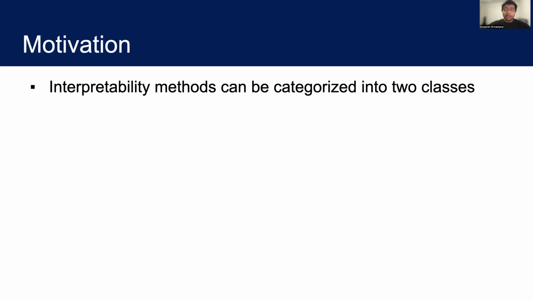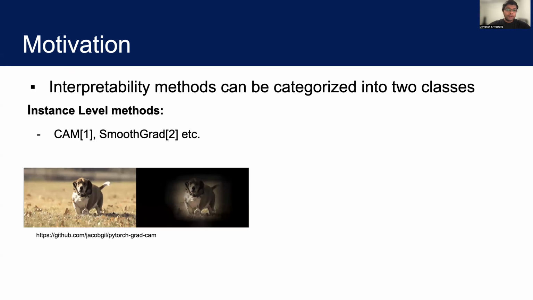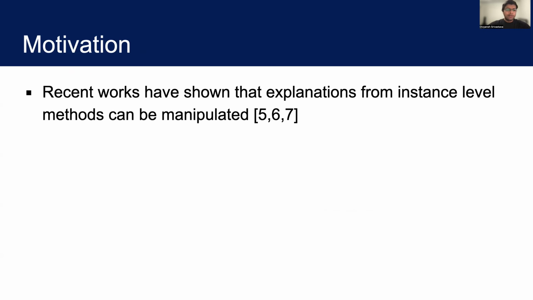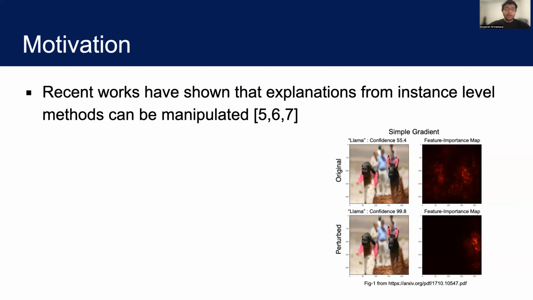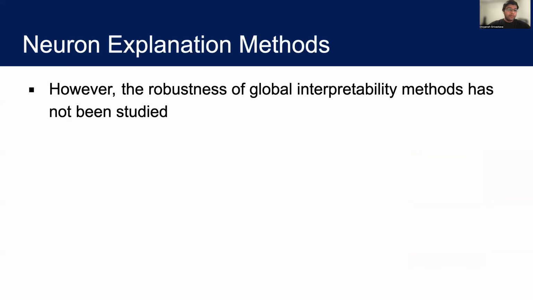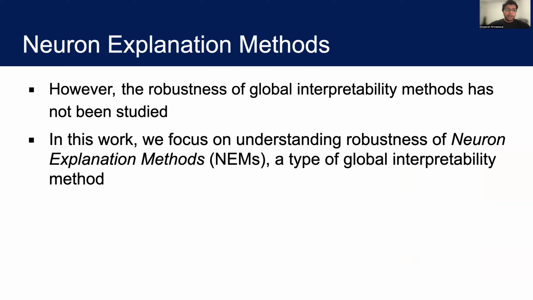Interpretability methods can be broadly categorized into two classes, instance level methods and global level methods. Recent work has shown that interpretations provided by instance level methods can be easily manipulated. However, the robustness of global interpretability methods has not been studied. In this work, we are going to focus on studying the robustness of neuron explanation methods, which form a subclass of global interpretability methods.